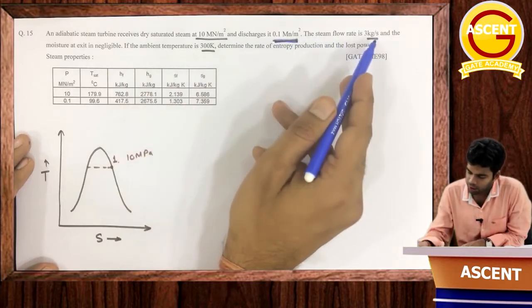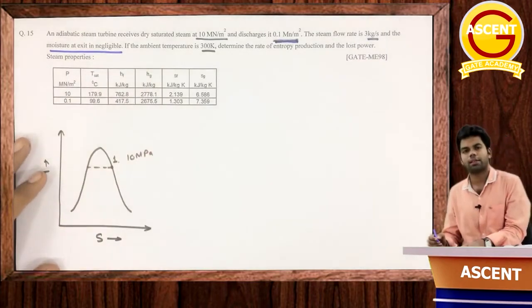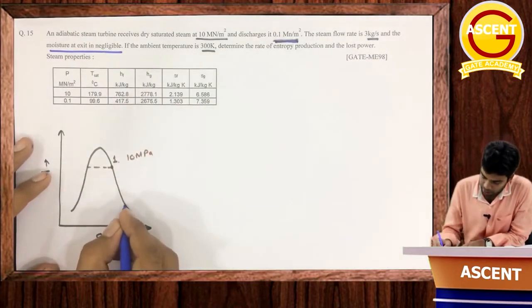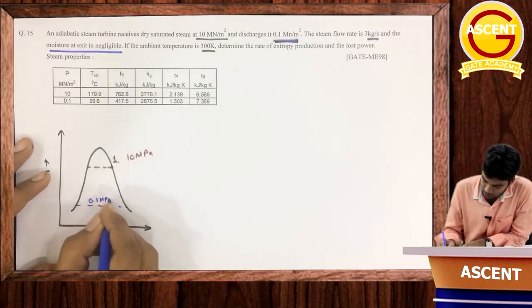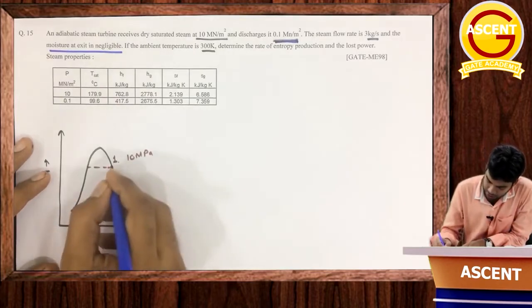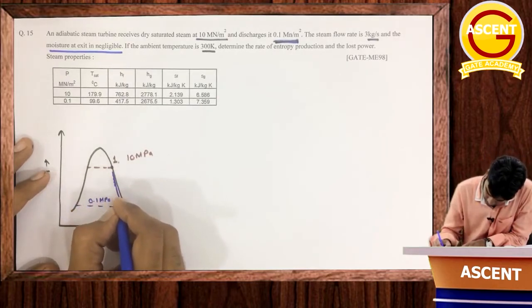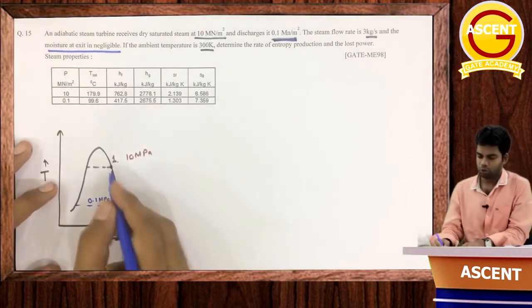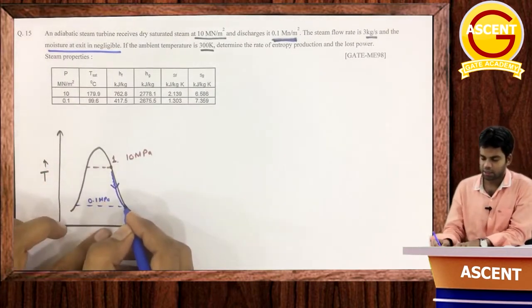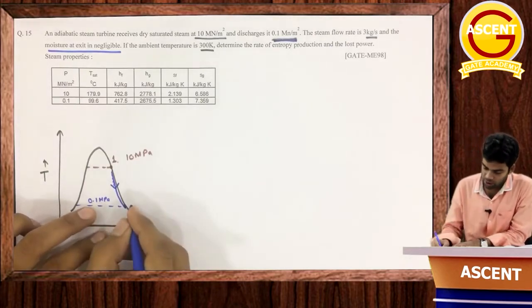The steam flow rate is given, and the moisture at the exit is negligible. Moisture at the exit is negligible means wherever the discharge is happening at 0.1 megapascal, the moisture is negligible. That means it will be almost at this point, so our curve would be like this. That means here the dryness fraction is almost equal to 1. Clear or not? Okay, so this is our point 2.